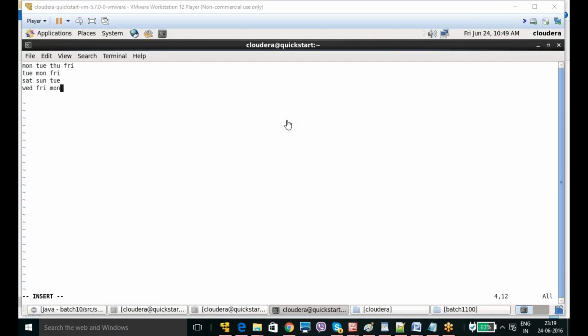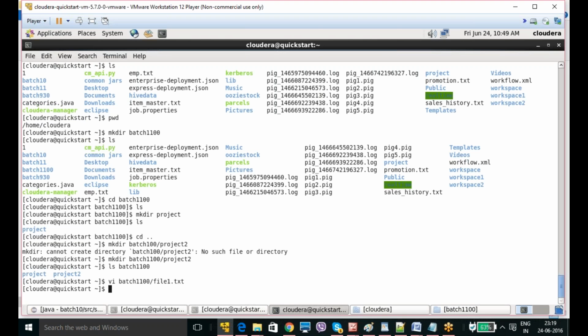Okay, once I have done with my file, now I am going to press escape, colon wq, and you can give the exclamation character.